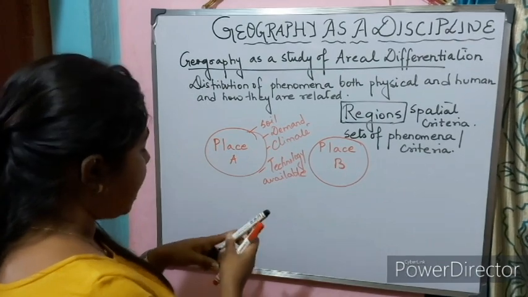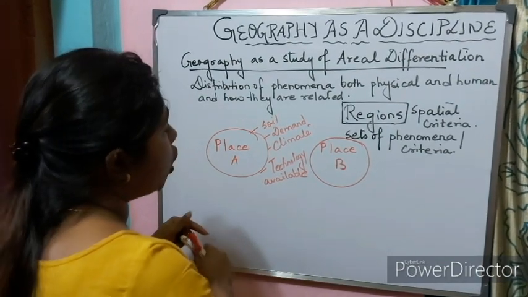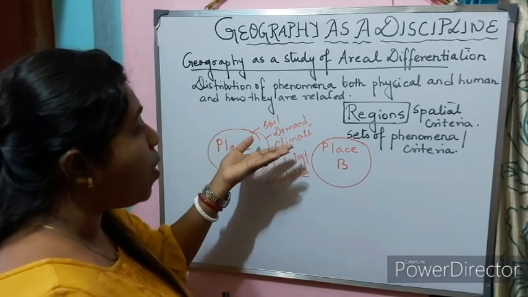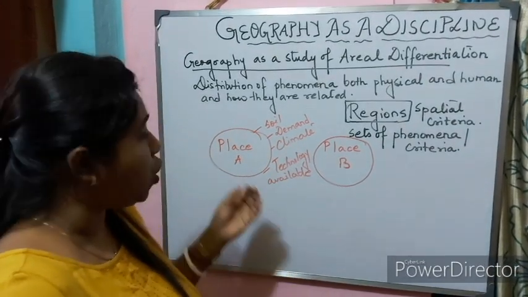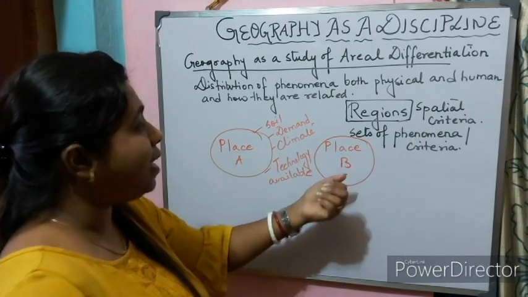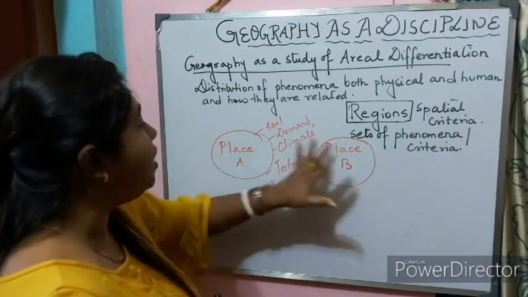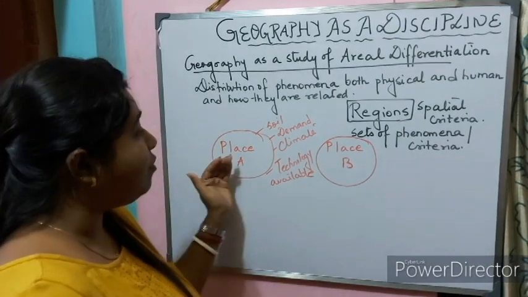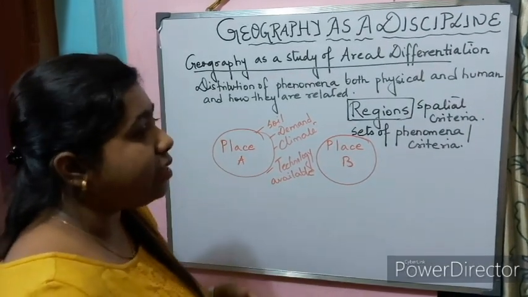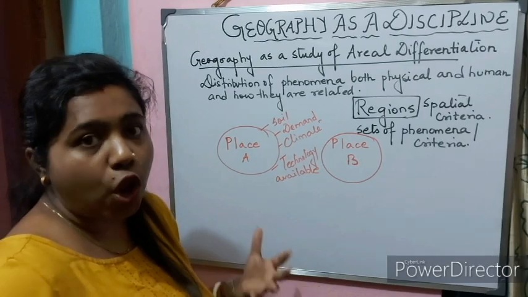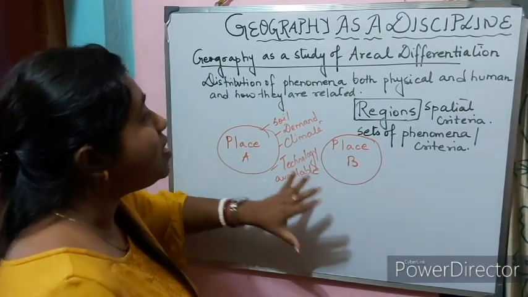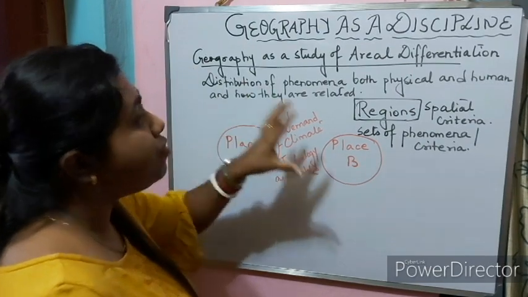Here the soil type in place A will not be the same as place B. The demand for the crop or the demand for a product will not be the same in place A and in place B. The climatic conditions will differ from each other. Technology which is available will be different from each other, and the need for production will also be different from place A to place B. So this is referred to as areal differentiation.